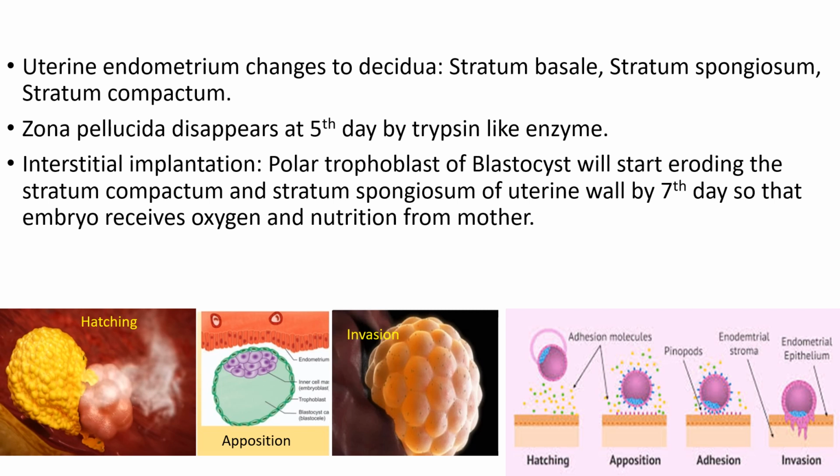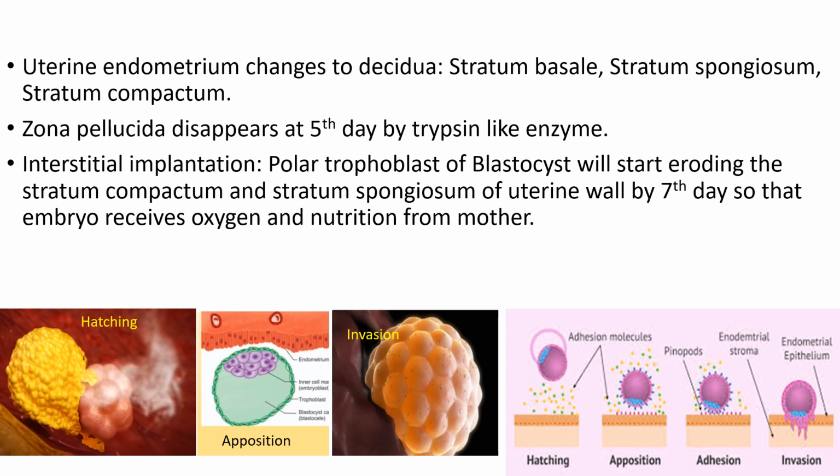Now, after the formation of decidua, the zona pellucida covering the blastocyst will disappear by about the fifth day, and it is by a trypsin-like enzyme. The process is known as hatching. So the blastocyst is hatched from the zona pellucida, and this blastocyst has a covering of trophoblast.